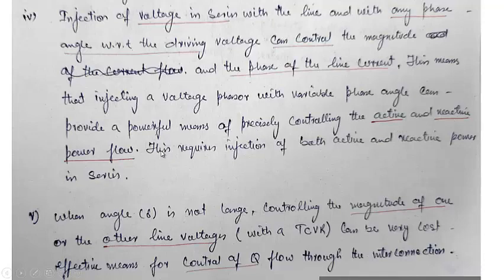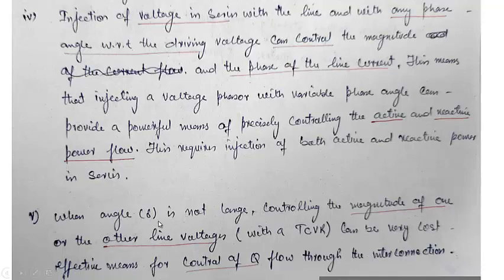Because of the phase, there is a change in reactive power as well. So by using a voltage source in series with the line having an angle different from 90 degrees with respect to the current, it is a powerful means of controlling the real and reactive power. In this case, we are controlling both.